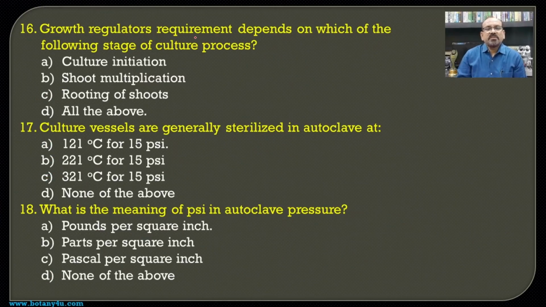Then growth regulators requirement depends on which of the following stages of the culture process.